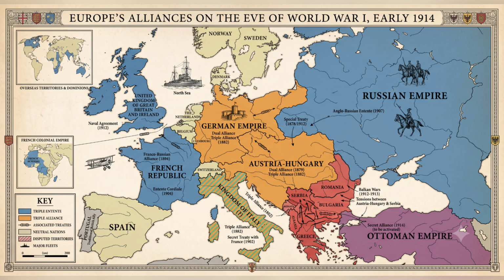By the eve of World War I, Europe had become divided into two hostile alliance systems, with nations bound together by treaties, military plans, and diplomatic commitments. On one side stood the Triple Alliance, consisting of Germany, Austria-Hungary, and Italy, although Italy's commitment to the alliance was often hesitant and uncertain. Opposing them was the Triple Entente, which brought together Britain, France, and Russia in a loose but powerful coalition.